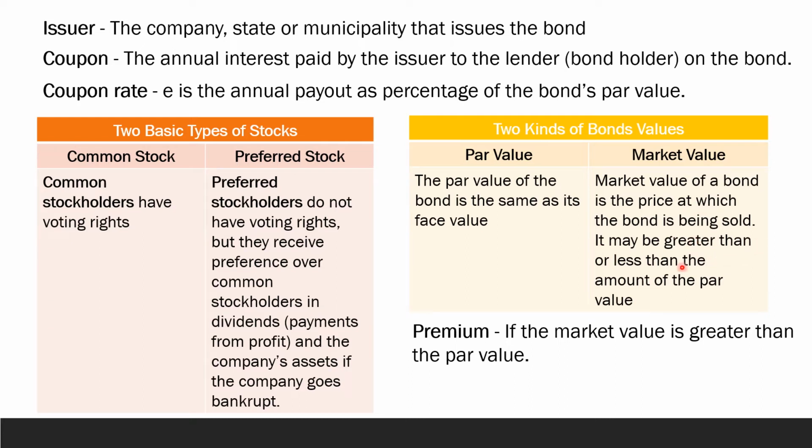So, if it is greater than the par value, it is called premium. If it is less than, sabi dito, if the market value is less than the par value, this is called the discount.